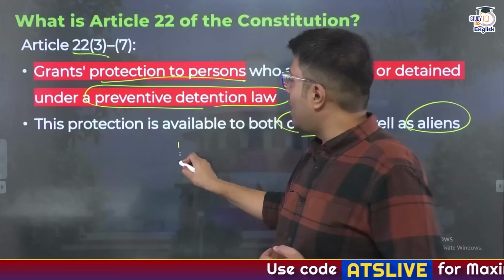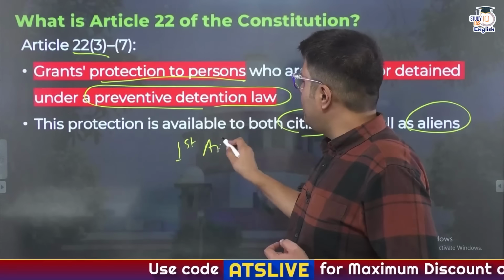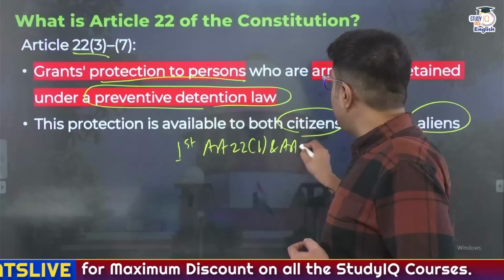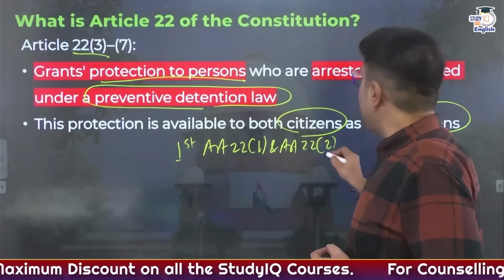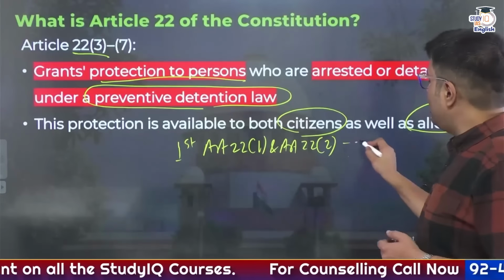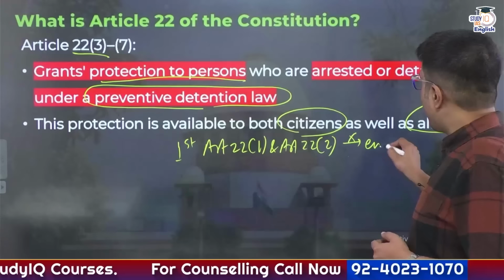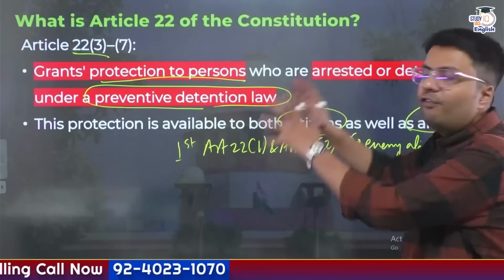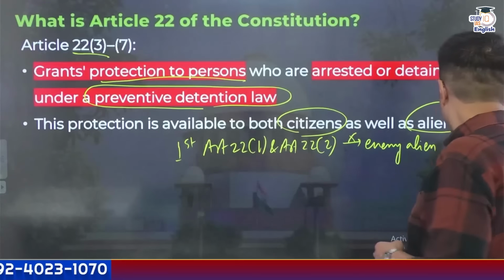Whereas the first part of Article 22, that is Article 22(1) and Article 22(2), was only applicable to citizens, and it was not applicable to enemy aliens. So this is what you'll have to remember, which is different from the first part of Article 22.